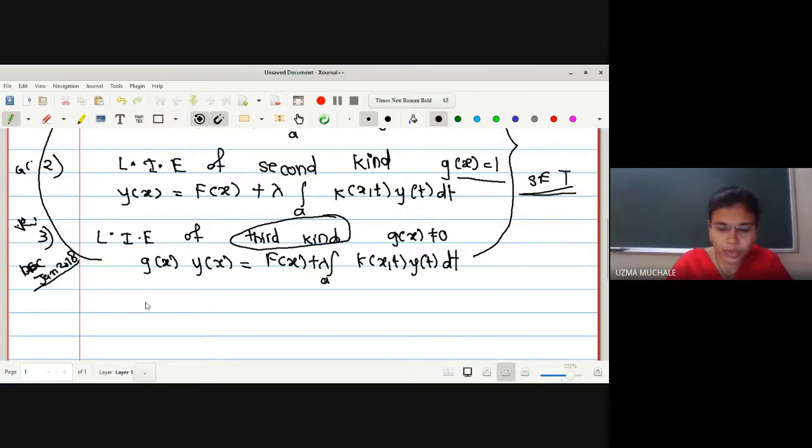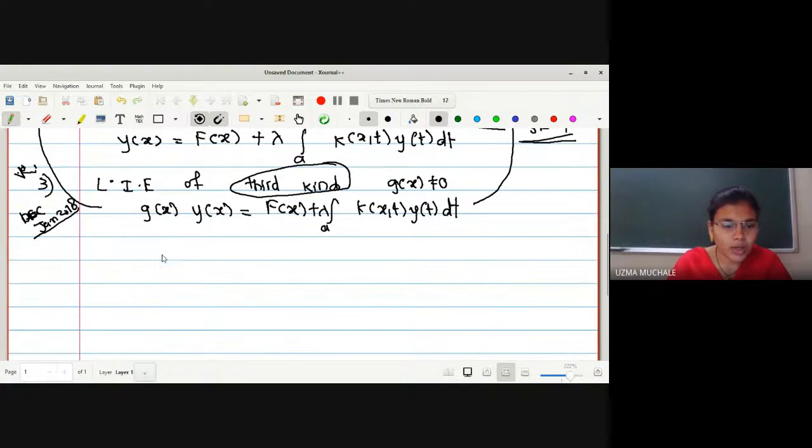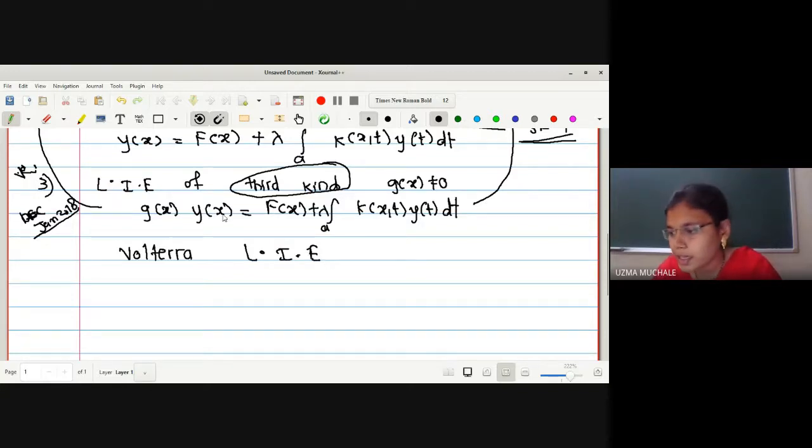Let us go for the types. There are again two types. I told you that we have Volterra and Fredholm integral equations. Let me go firstly for the Volterra integral equation, rather the Volterra linear integral equation. So what is the Volterra linear integral equation?